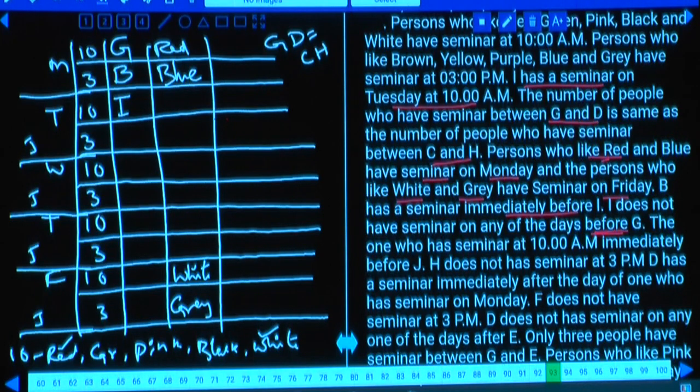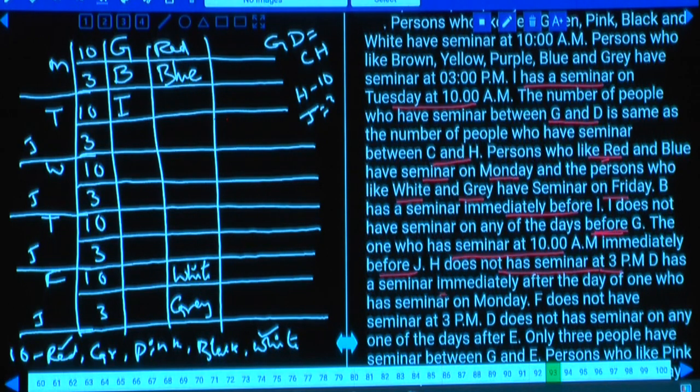And the one who has a seminar at 10 a.m. immediately before J, hence J must be at 3 o'clock. H does not have the seminar at 3 p.m. As H does not have the seminar at 3 p.m., H must be at what time? H must be at 10 a.m. and J must be at 3 p.m.